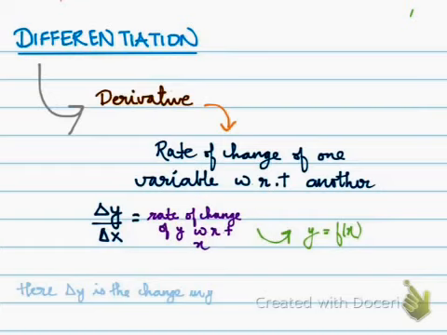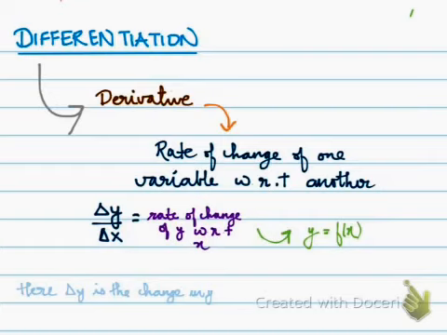So today we're going to learn about differentiation. In the last lecture, I gave an example of a rod, and when I divide it into many parts and take a small part, that is differentiation. We differentiate each and every part of that. When we differentiate things, we get a small part of it, like in the rod example. That small part is called the derivative. So when we differentiate a function, we get a derivative, and that derivative is the rate of change of one variable with respect to another at a point.